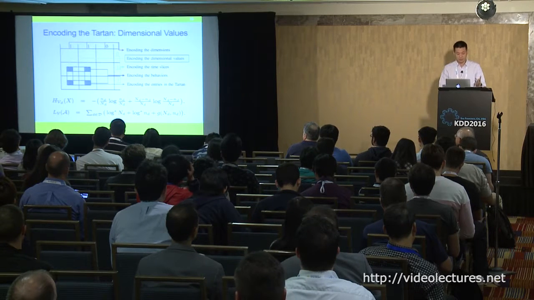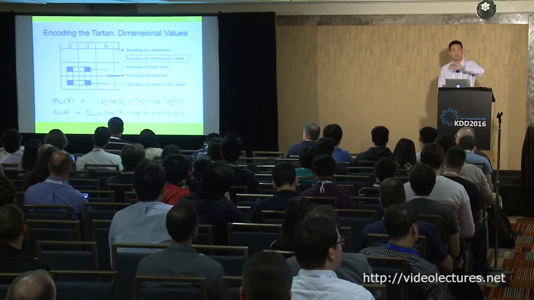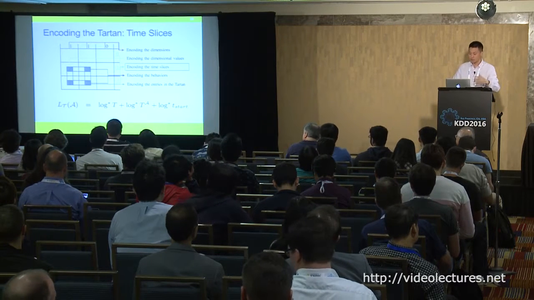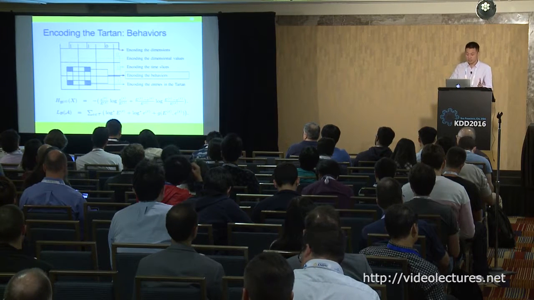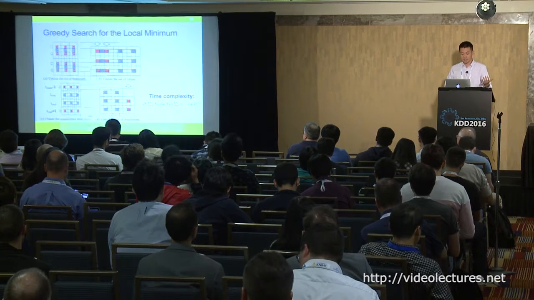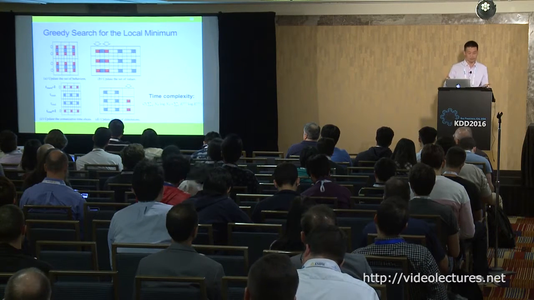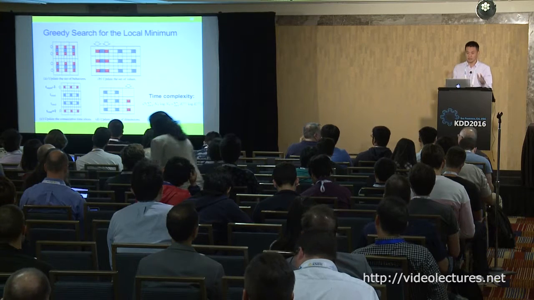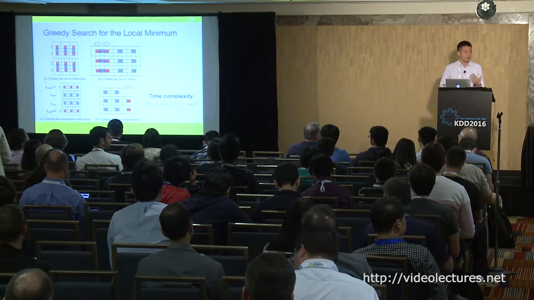We encode the values from the blue parts, the blue columns from each dimension. We can encode every time slice in the tartan, every behavior in the tartan, and then we can encode the entries. Okay? With these 5 elements, we have the result for the function to encode the tartan. Now we have the metric function, we have the scoring function. So how can we find the best tartan?